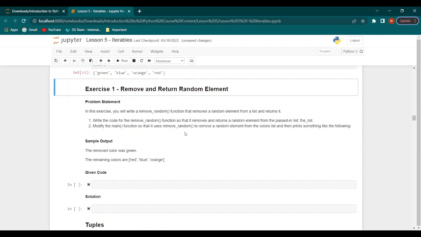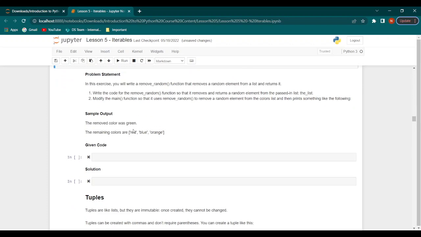Now let's get into an exercise. In this exercise, we will be removing and returning a random element. So what we need to do is write a code for the remove random function so that it removes and returns a random element from the passed in list. Then we need to modify the main function so that it uses the remove random function to remove a random element from the colors list and then print something like this out. So this is the sample output.